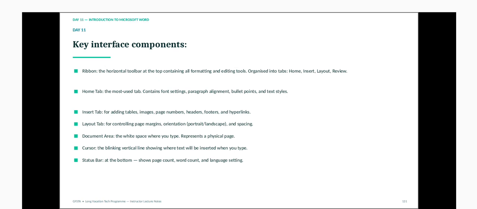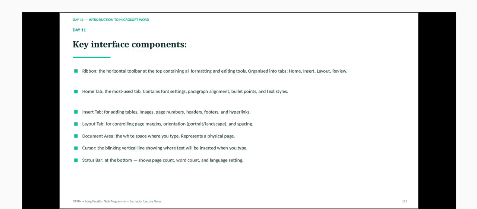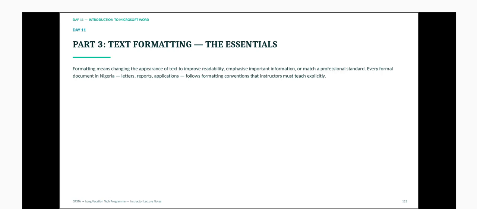Then we also have the document area, that's the white space where you type. It represents the physical page. I've mentioned it earlier. And then we have the cursor that is blinking. That's where you insert your text whenever you are typing. So these are about the key interface. And the status bar I've mentioned, the one at the bottom, it shows the page count, the word count, the language setting, the spelling check, and so on. So that is the key interface of Microsoft Word.